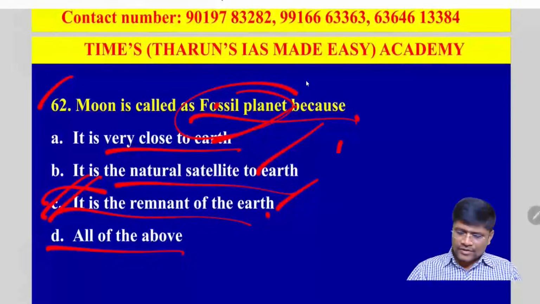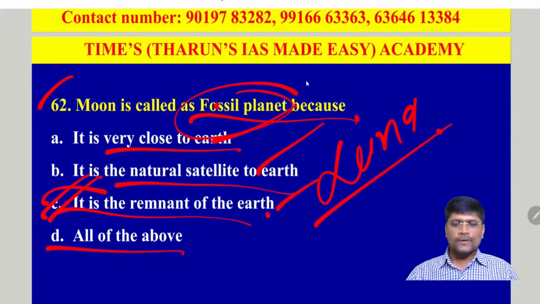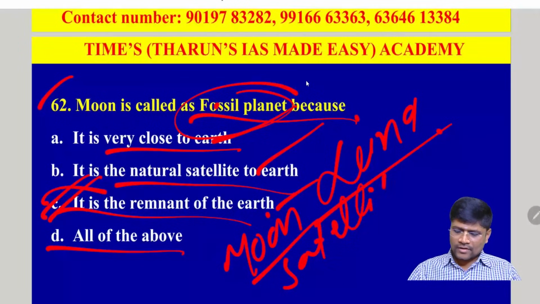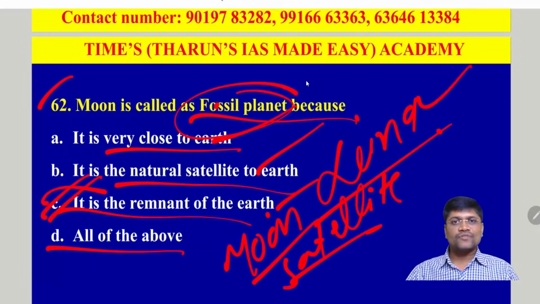By the way, the official name of the Moon is Luna. Moon and satellite are synonyms, but the actual name is Luna. That's why we call it a lunar eclipse.